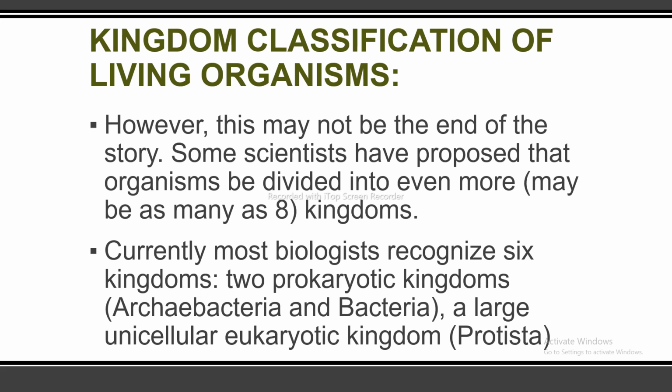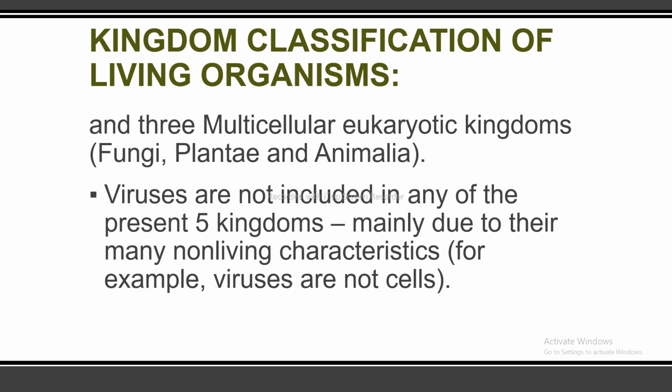Currently, most biologists recognize 6 kingdoms: 2 prokaryotic kingdoms, which are archaebacteria and bacteria, a large unicellular eukaryotic kingdom, Protista, and the 3 multicellular eukaryotic kingdoms, which are fungi, Plantae and Animalia. Viruses are not included in any of the present kingdoms, mainly due to their many non-living characteristics. For example, viruses are not cells.